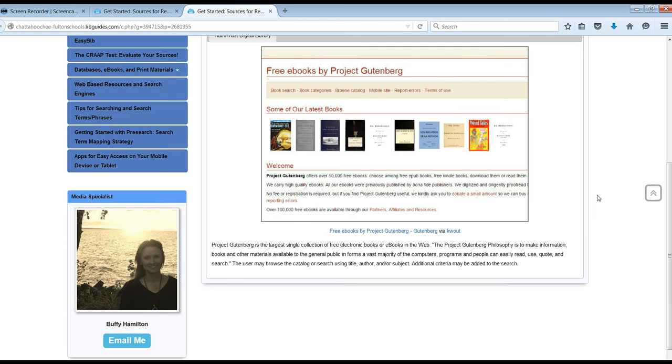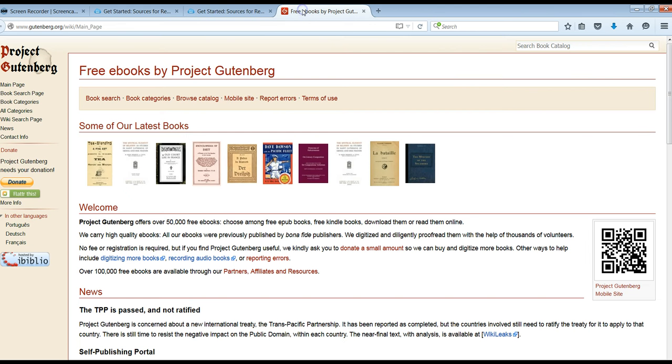Another resource that many of you might enjoy is Project Gutenberg. This is a collection of over 50,000 free ebooks that are available to everyone at no charge. And again, depending on what you're looking for, you might find a lot, you might not find very much. But what's cool about Project Gutenberg is that the ebooks are available to read in a variety of formats.